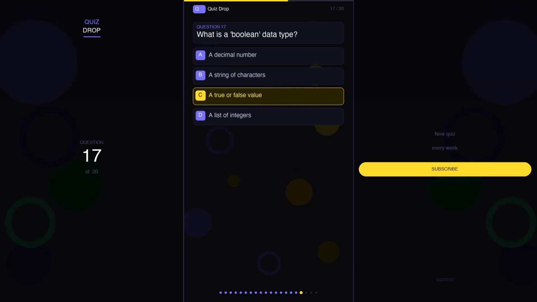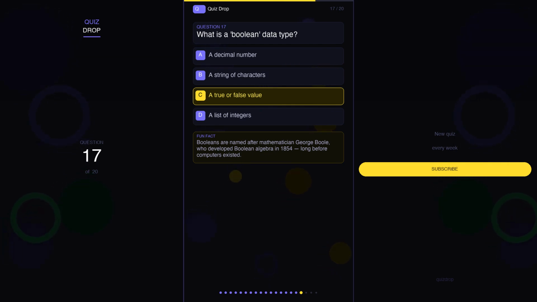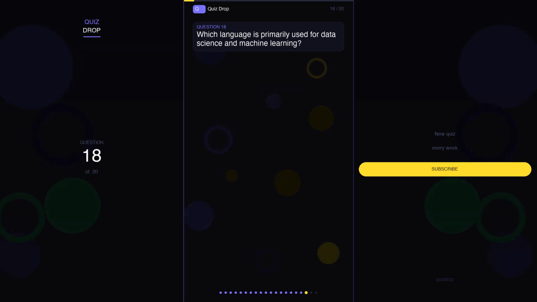The correct answer is C. A true or false value. And here's a fun fact. Booleans are named after mathematician George Boole, who developed Boolean algebra in 1854. Long before computers existed.